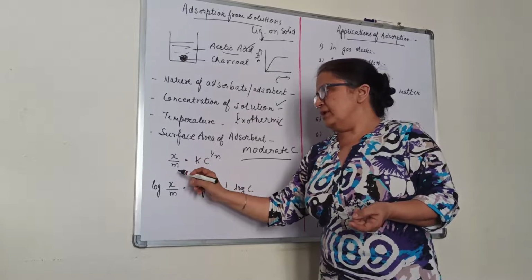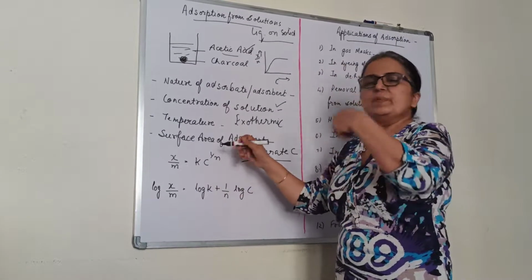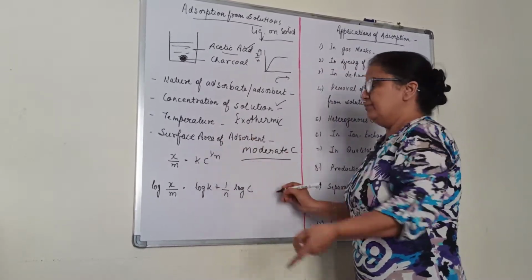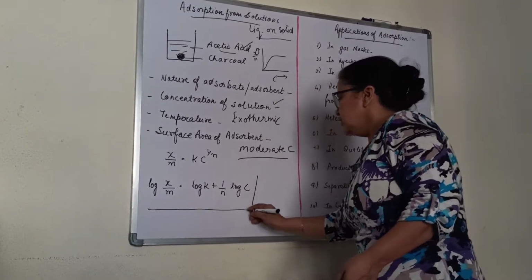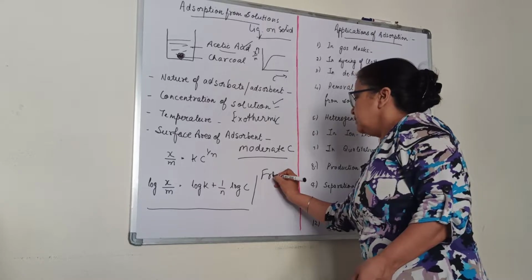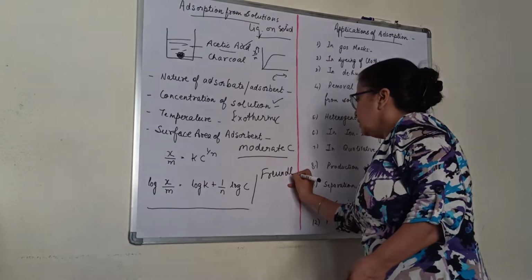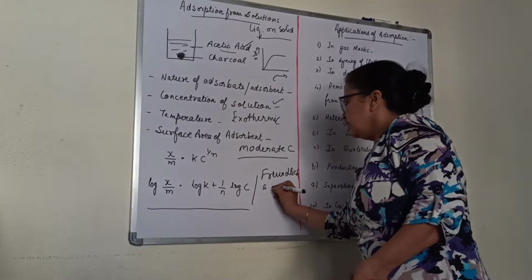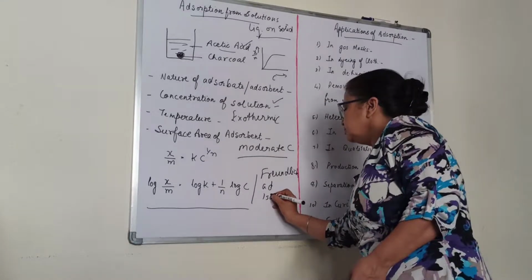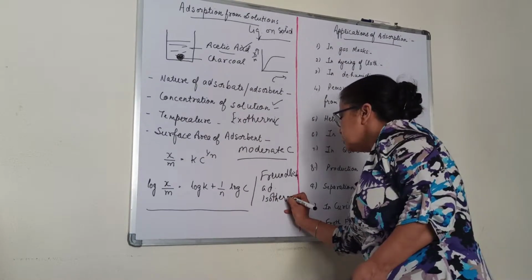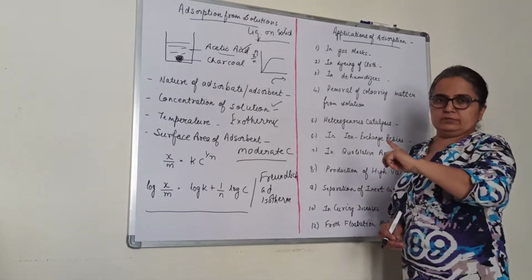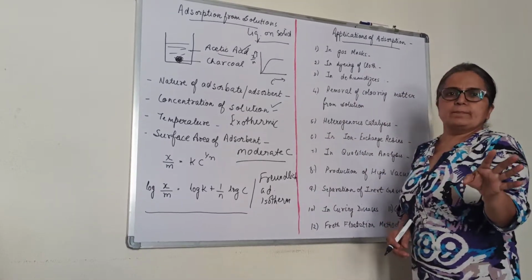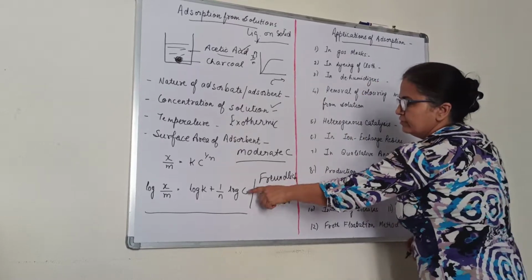At moderate concentration, we have x/m = kC^(1/n). Again we have taken the log. What was this? Freundlich adsorption. So even this is the same. It is the Freundlich adsorption isotherm. This is for liquid on solid. Rest everything is the same. Instead of pressure, now we have taken concentration.